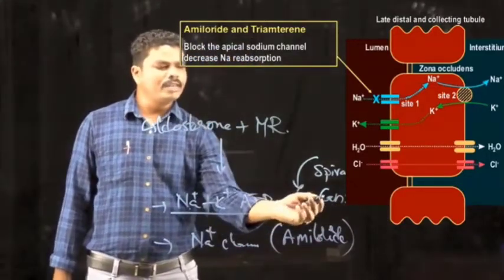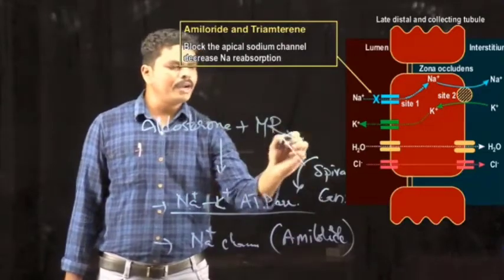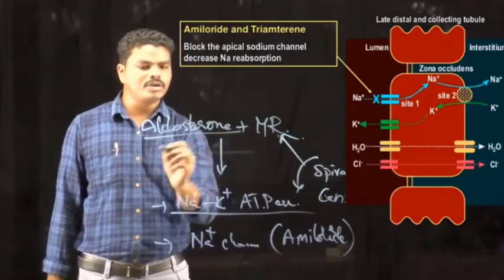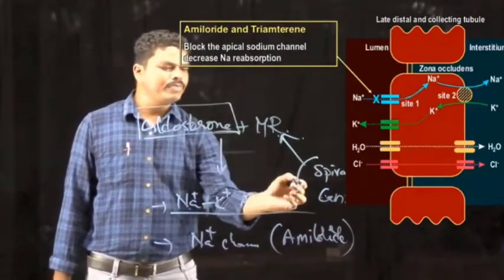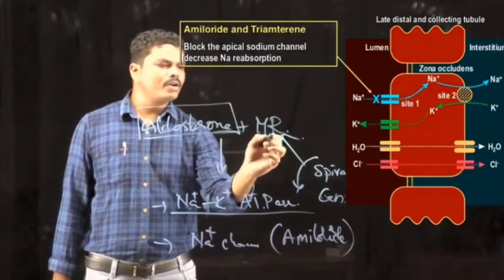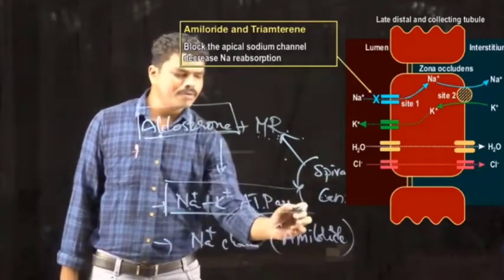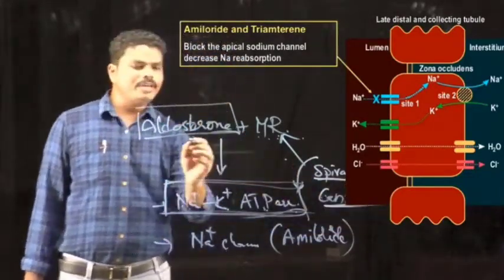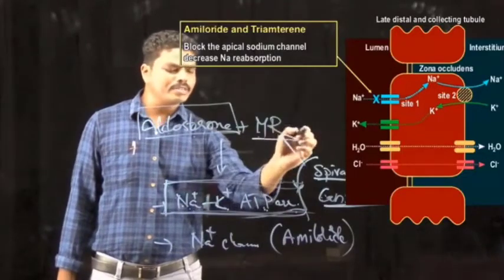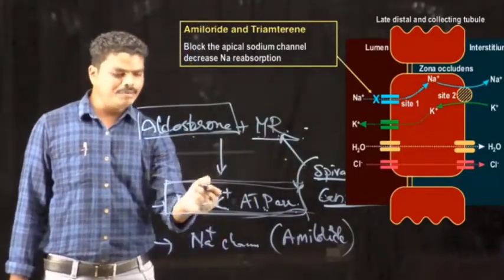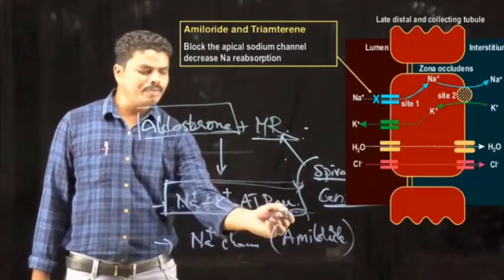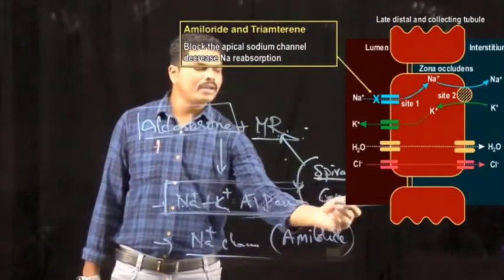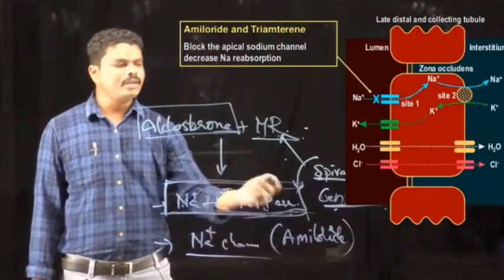That means when they competitively bind to the mineralocorticoid receptor instead of aldosterone, or when they prevent the binding of aldosterone to the mineralocorticoid receptor, then they ultimately inhibit the production of sodium potassium ATPase proteins or sodium channel proteins. So in this way, spironolactone and canrenone show the diuretic activity.